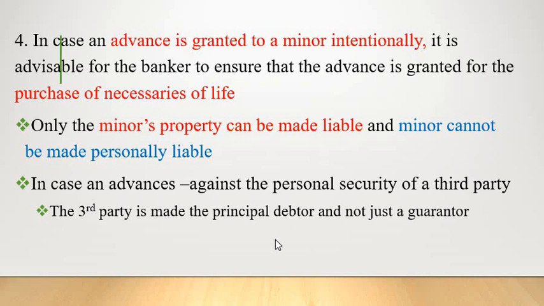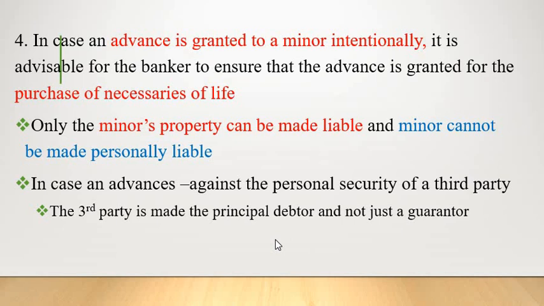Fourth point, in case an advance is granted to the minor, it is advisable for a banker to ensure that the advance is granted for the purchase of necessities of life. Only the minor's property can be made liable and the minor cannot be made personally liable. Just imagine a banker has given advance facilities to the minor for his necessities of life, against the security of the minor's property. In future, the minor is not repaying the advance amount.